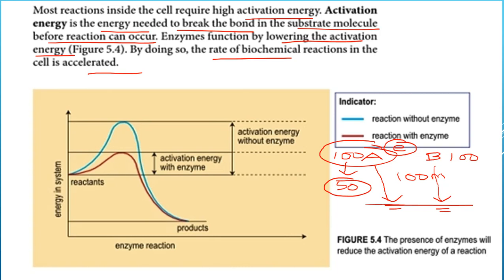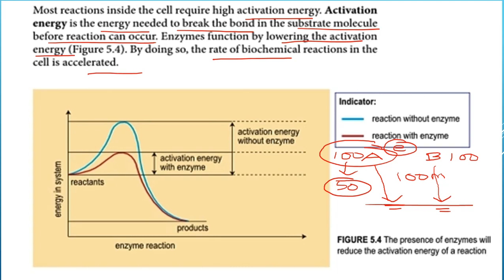So, begitu juga dengan enzim. Enzim itu function dia ialah by lowering the activation energy. So, when the activation energy is lowered, the rate of biochemical reaction can be accelerated or increased. Okay? So, kalau kita lihat di sini, yang biru ini adalah without enzyme. Yang merah ini adalah with enzyme.